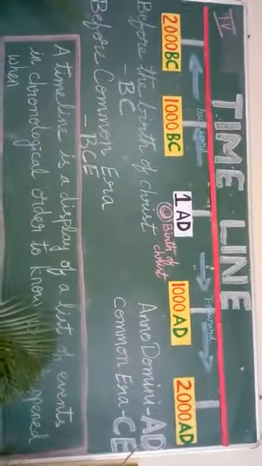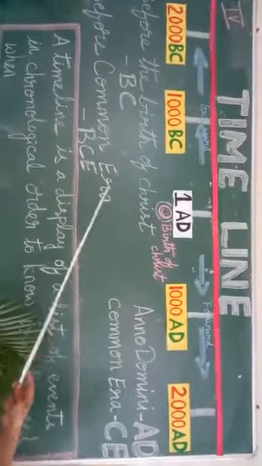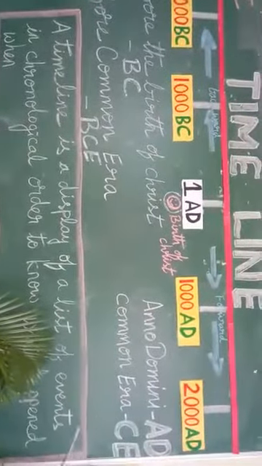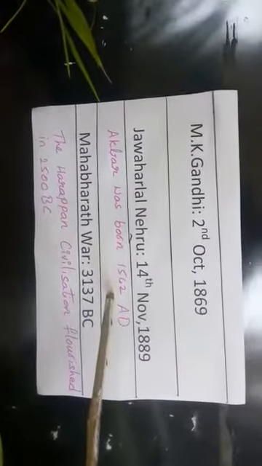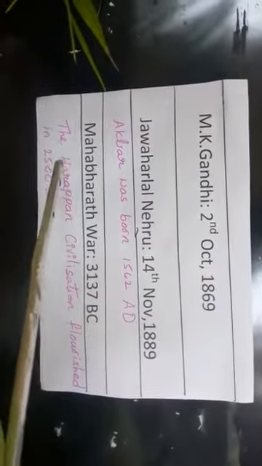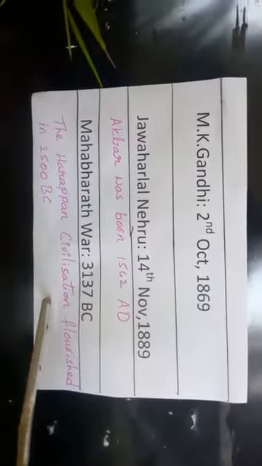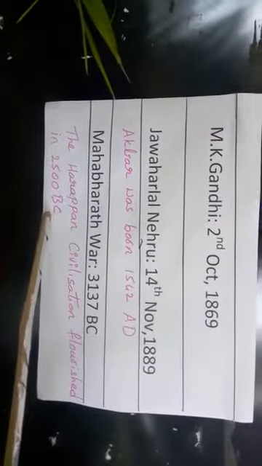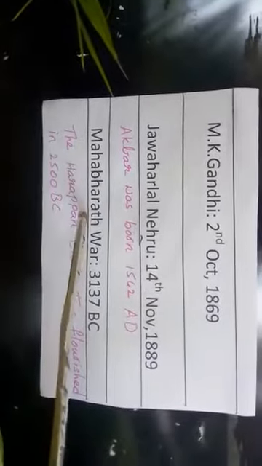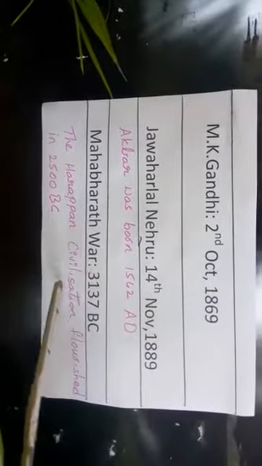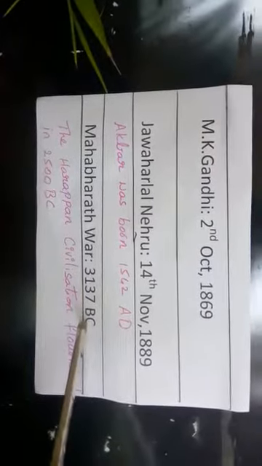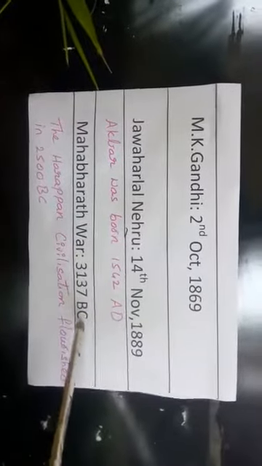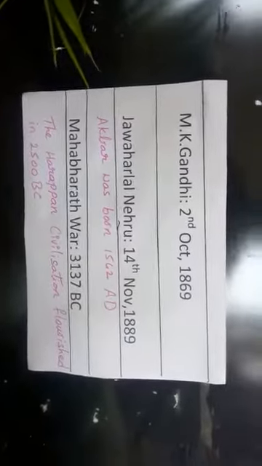Generally you will be seeing AD or BC before or after dates. For instance, let us see here, Akbar was born 1542 AD. The Harappan civilization flourished in 2500 BC, or the Mahabharata war took place in 3137 BC. So let us see this Mahabharata war, exactly where it comes on the timeline.